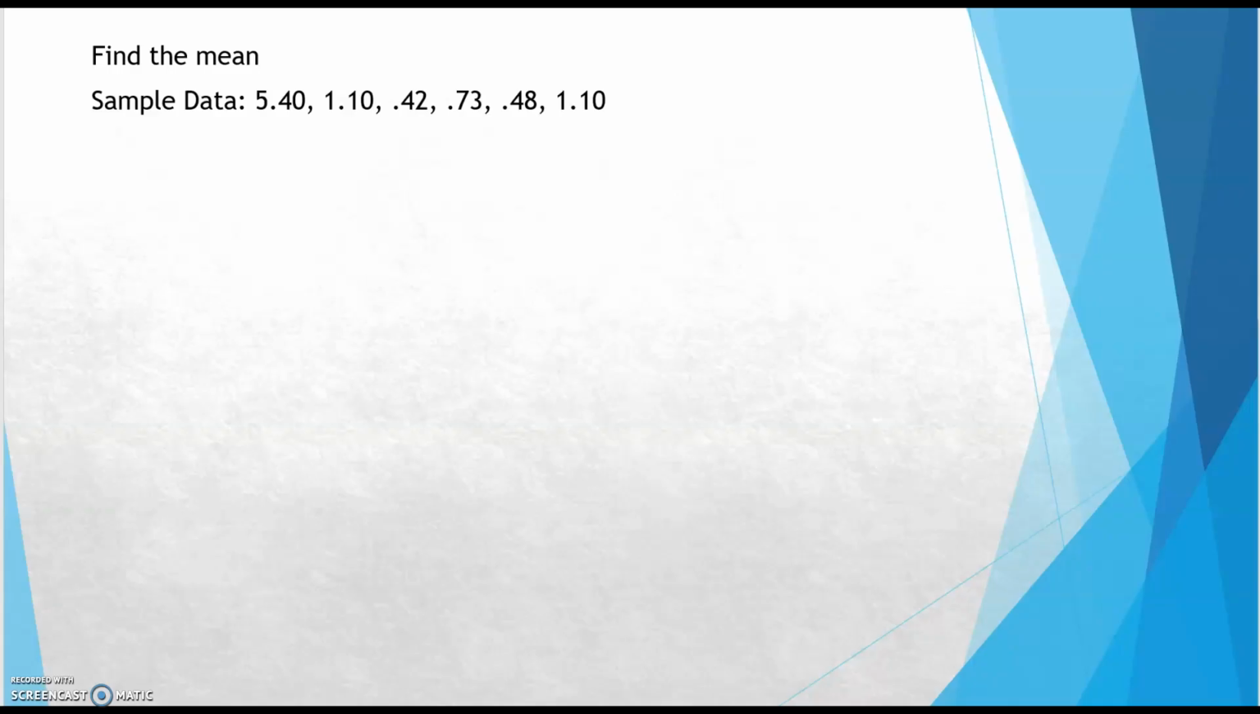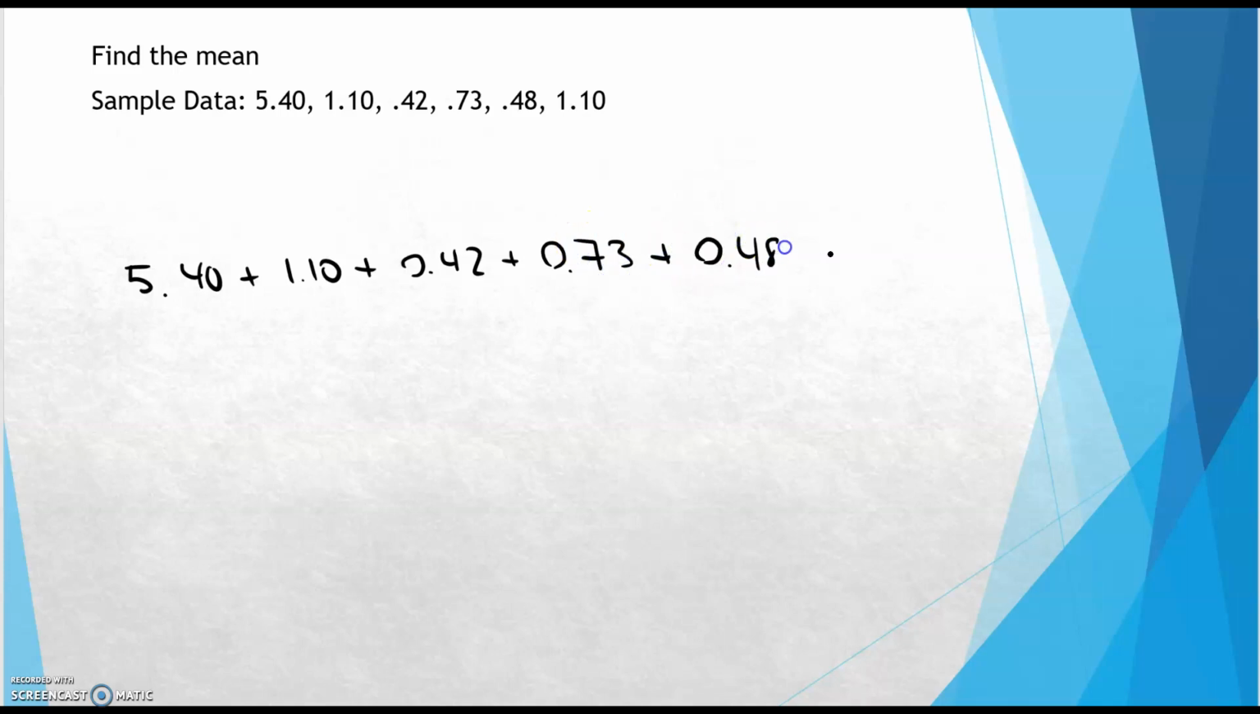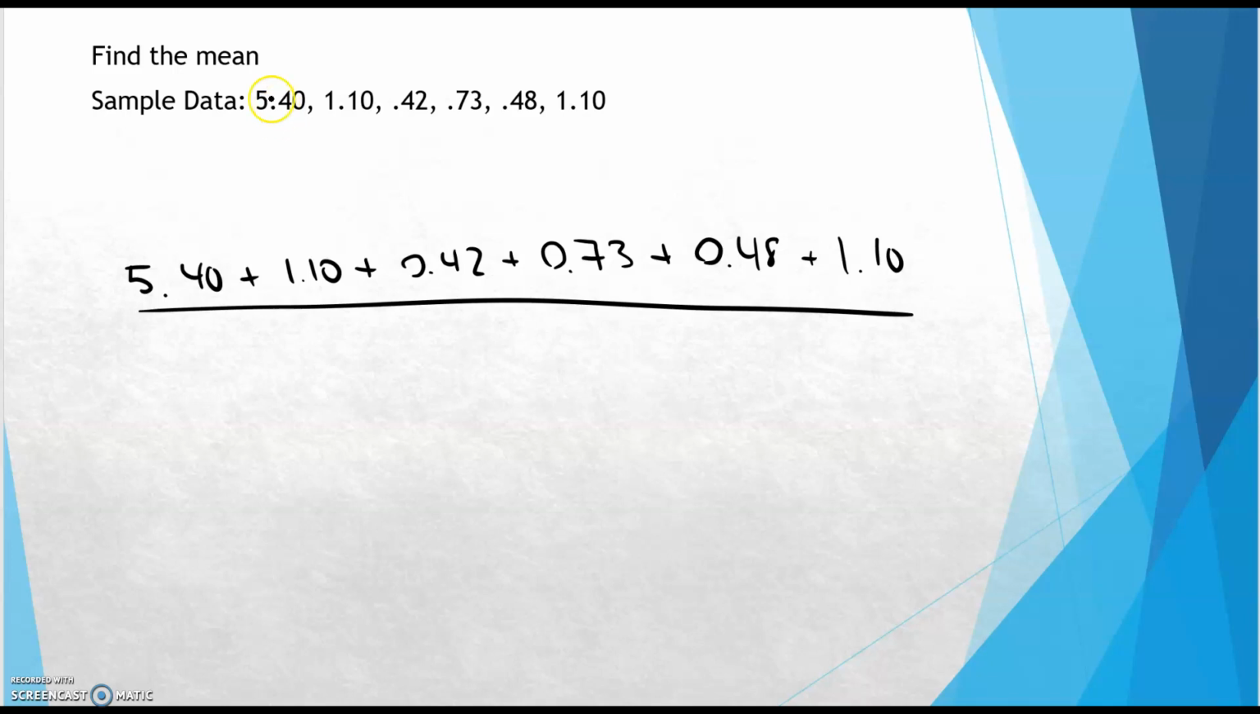Okay, so let's look at finding the mean. All right, we're going to go to 2 decimal places. So what we're going to do is take all our values here, add them all up, and then divide by the total number of values that we have. Okay, so this is going to be 5.40 plus 1.10 plus 0.42 plus 0.73 plus 0.48 plus 1.10, and I've got 1, 2, 3, 4, 5, 6 numbers.